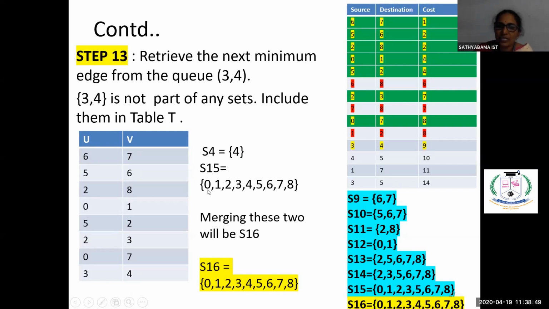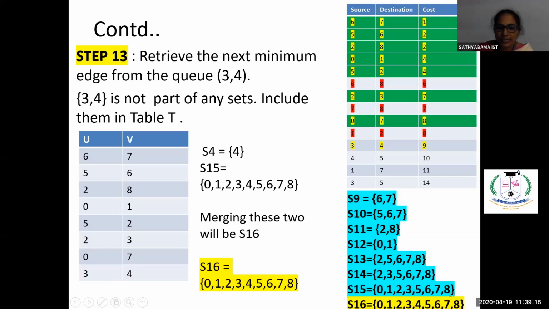So S15 is having 0, 1, 2, 3, actually 4 is not there, 5, 6, 7, 8. S4 is having this 4. If you merge this S4 and S15, we'll be getting the next one S16, which is having all these values: 0, 1, 2, 3, 4, 5, 6, 7, 8. See, all these values you got. So we are including 3, 4 also into the solution.